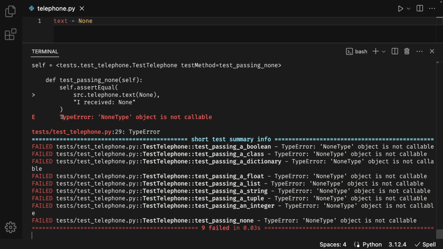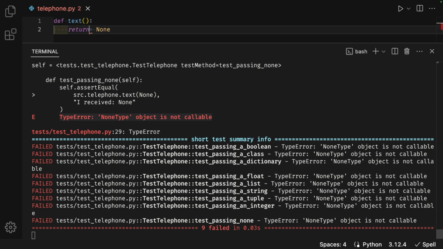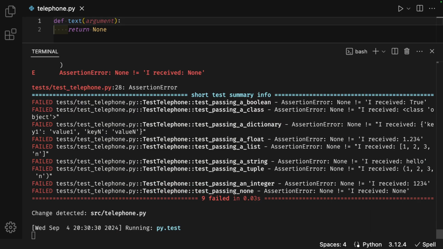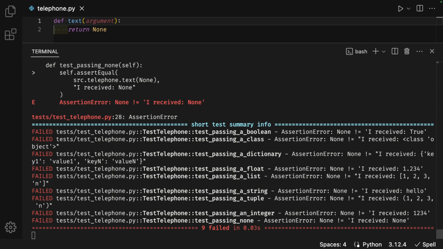The terminal shows a type error: NoneType object is not callable. I'll make this a function to make it callable. def text parentheses colon, enter, return, remove the equal sign, None. Another type error: text takes 0 positional arguments, but 1 was given. In the parentheses, I will add argument. The terminal shows an assertion error: None is not equal to I received None.